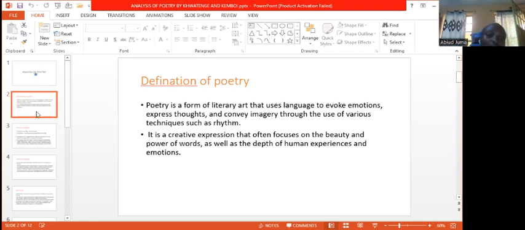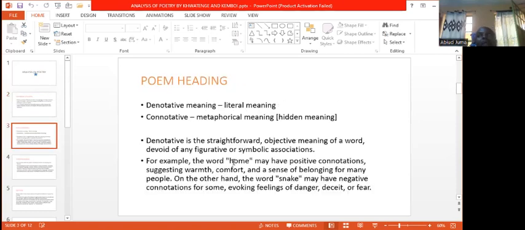After knowing the meaning of poetry, next we go to the poem heading. After knowing what poetry is, the next thing you must understand is the poem heading. We usually have two types of poem heading: one is denotative, and the second is connotative. Denotative means a literal meaning. It is devoid of metaphor or hidden meaning. When you read a denotative heading, it is understandable just the way it has been read. A connotative one is a metaphorical or hidden meaning.